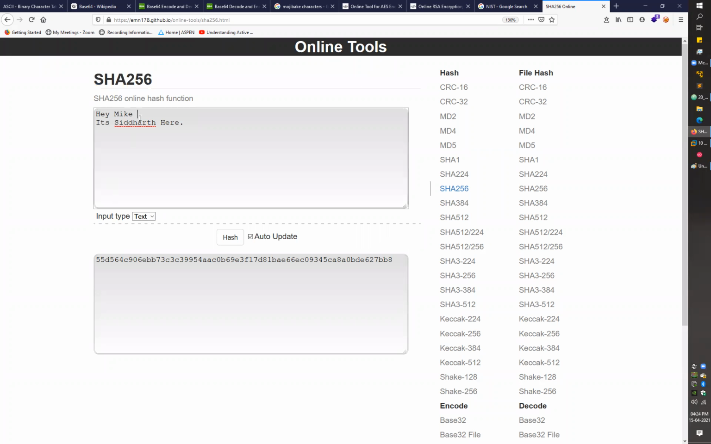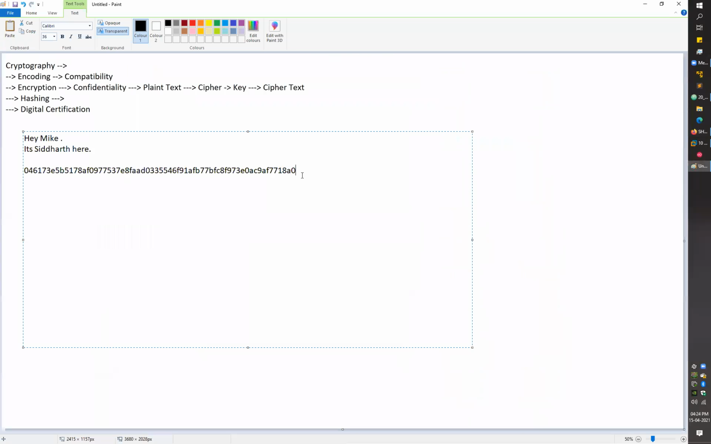So let me go with the same message. If I just remove this space after mic here, and then calculate the hash value and paste it here, you can see the hash value has completely changed, right? So what my receiver will do, when he receives a message, is calculate the hash value again and verify it with the hash value transmitted by the user.